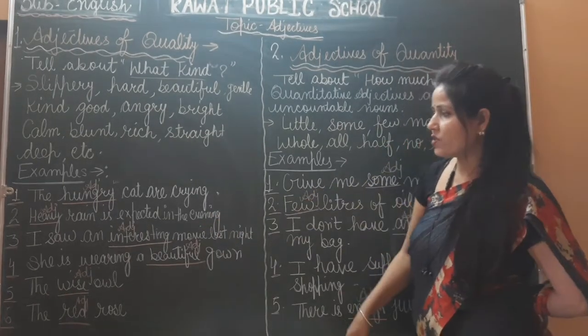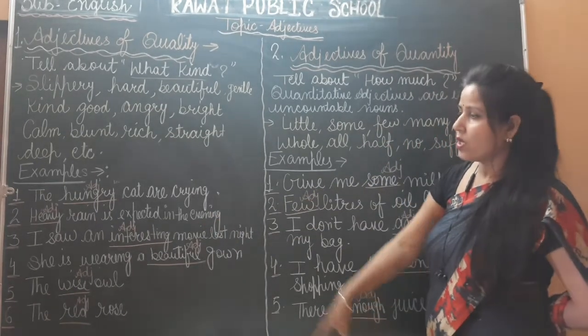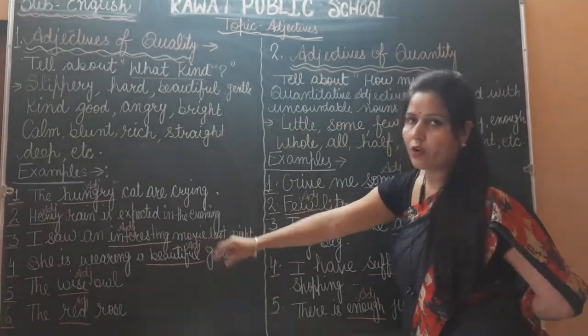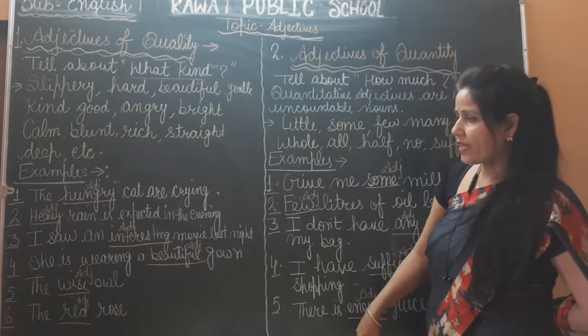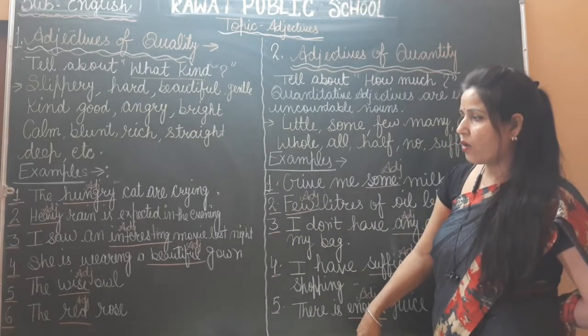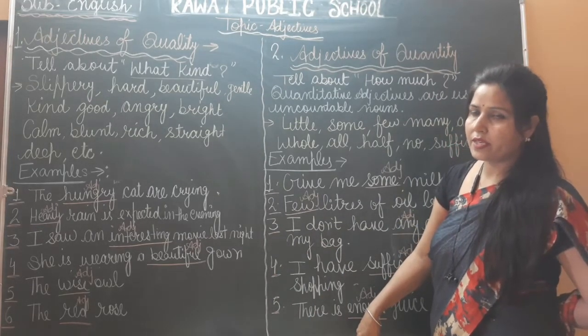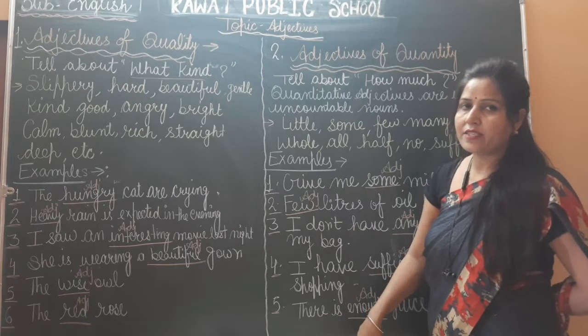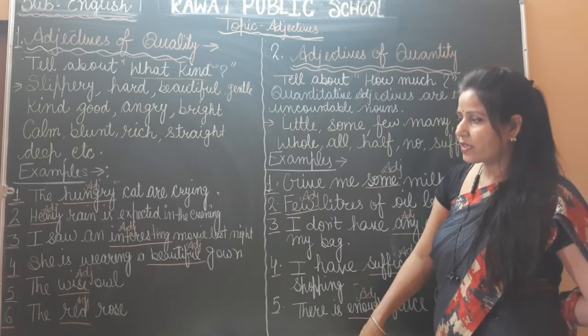Okay, next, she is wearing a beautiful gown. So in this sentence, what is the adjective? Yes, beautiful, it is an adjective of quality. Next, the wise owl, it means how the owl is, the answer is wise, it means wise is an adjective of quality. And next, the red rose.